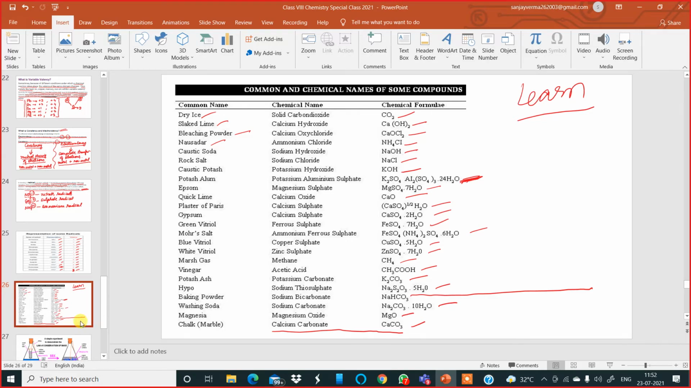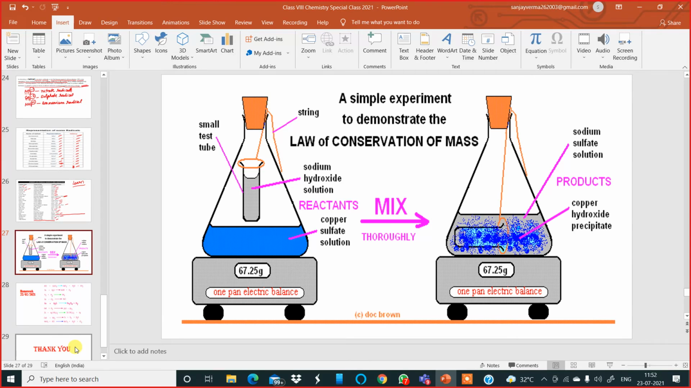Okay, now moving to the next slide, I want to show you a simple experiment with the help of a diagram, which is called the law of conservation of mass. A simple experiment to demonstrate the law of conservation of mass. In this first diagram, if you see carefully, there is copper sulfate solution which is blue in color, and in the test tube I have placed sodium hydroxide solution, without allowing it to drop.